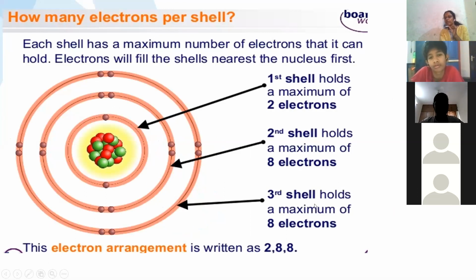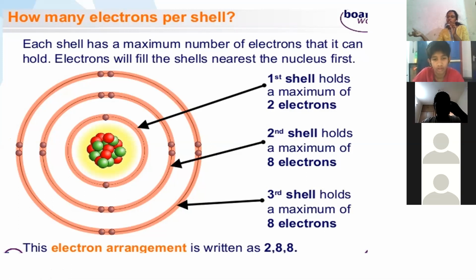And from the third shell, please try to understand. The third shell can accommodate 18 electrons, right? For example, potassium, atomic number is 19. So can we write it as 2, 8, 9?